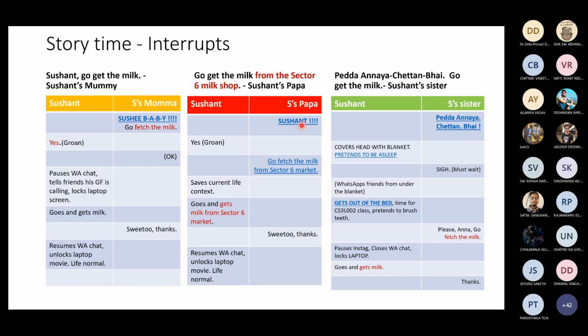But look at what Sushant's papa is telling him. He is telling him, Sushant, go get the milk. He says that only in the instruction here where he says, go fetch the milk from sector 6 market. Don't go to the corner milk kiosk and get the milk. Go to sector 6 market and fetch the milk. That's like an IO peripheral telling the processor, go to that location in memory and do what I'm asking you to do. Well, is that possible?